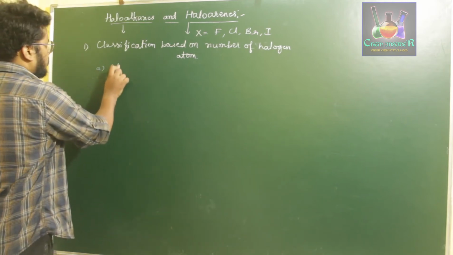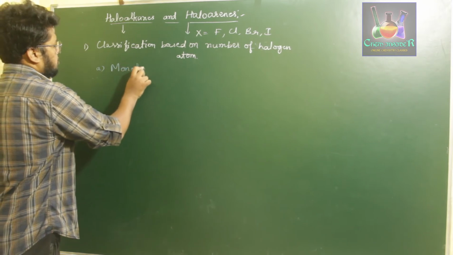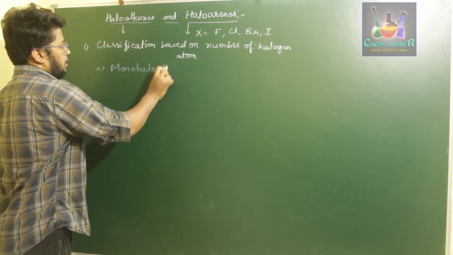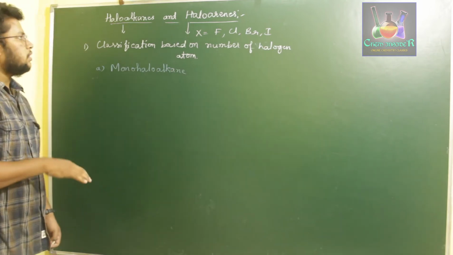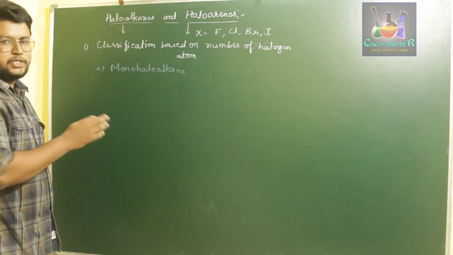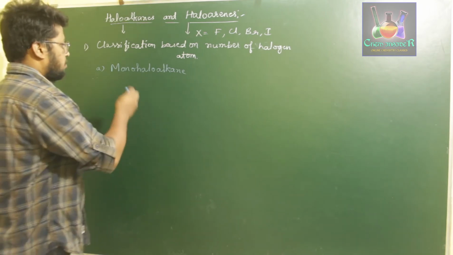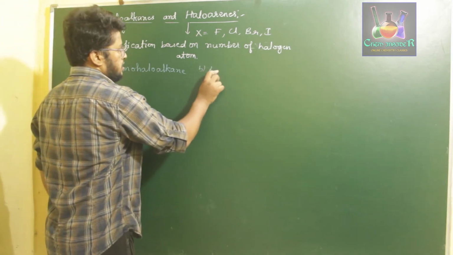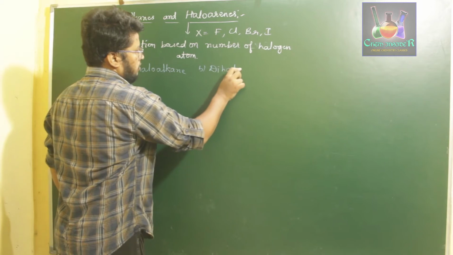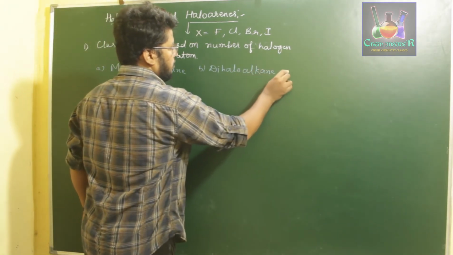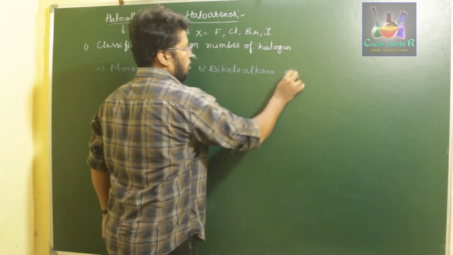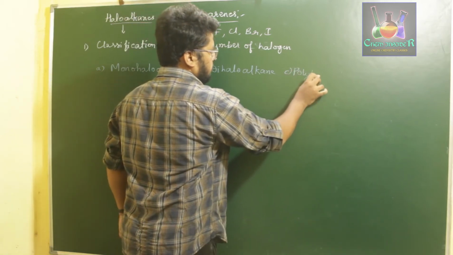Observe that here we are just classifying alkanes; we'll classify arenes later. First we'll classify our haloalkanes. The first one is monohaloalkane, the second one dihaloalkane, and the third one polyhaloalkane.